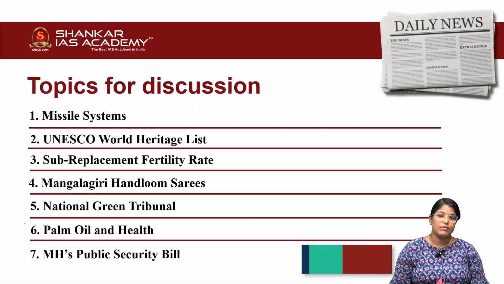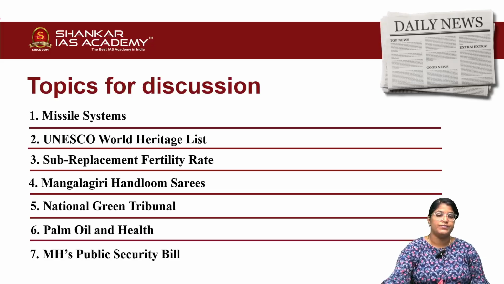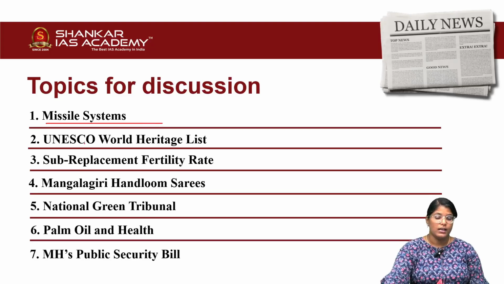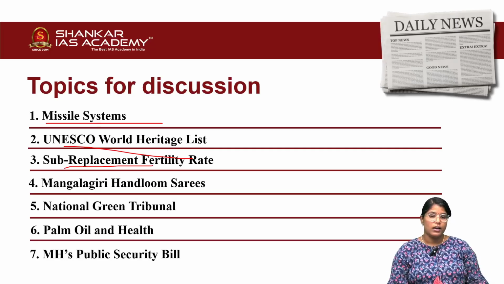Displayed here are the list of articles that we are going to discuss today. In this first article, we will be discussing the difference between a ballistic missile and a cruise missile. In the second article, we will be discussing a particular site that has been added to the UNESCO World Heritage List very recently. The third article will discuss in detail what this replacement fertility rate is and what happens if it decreases or increases.